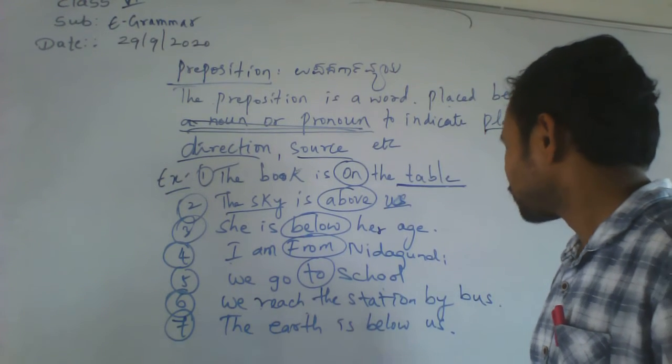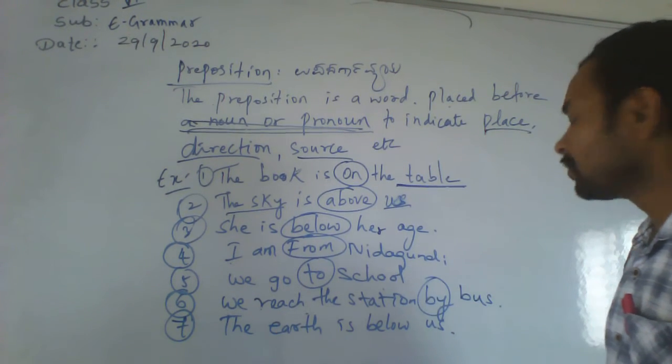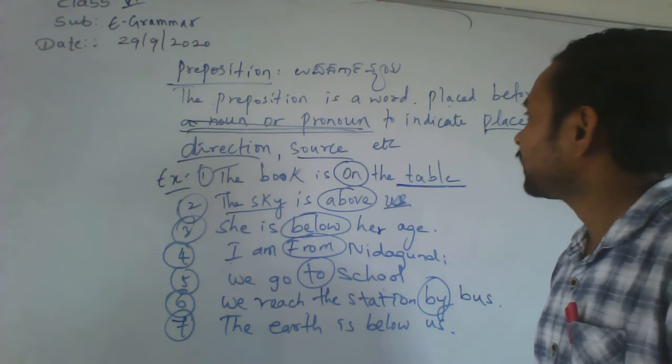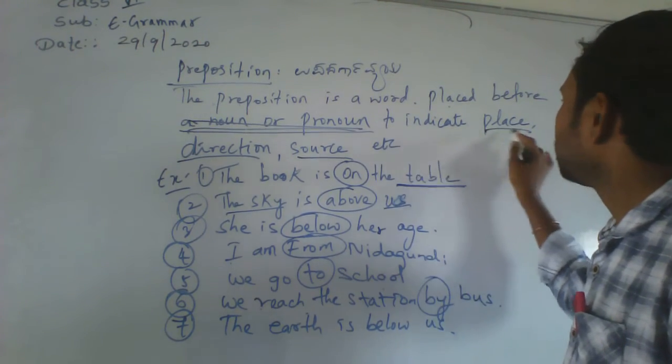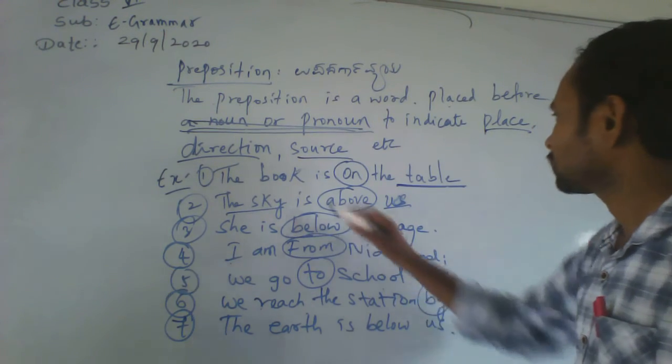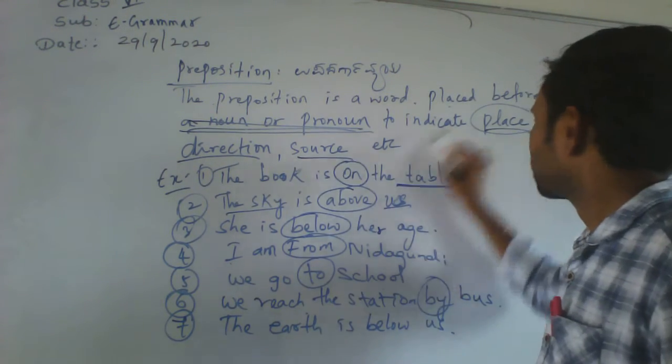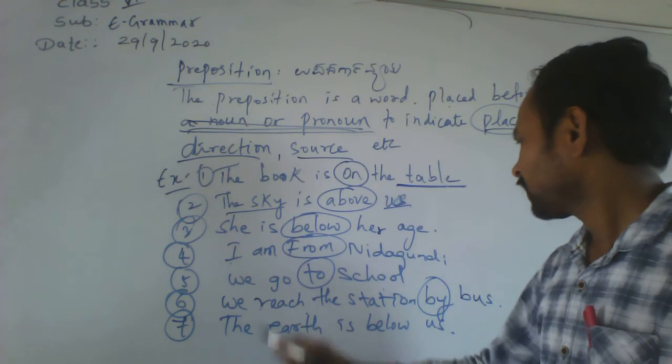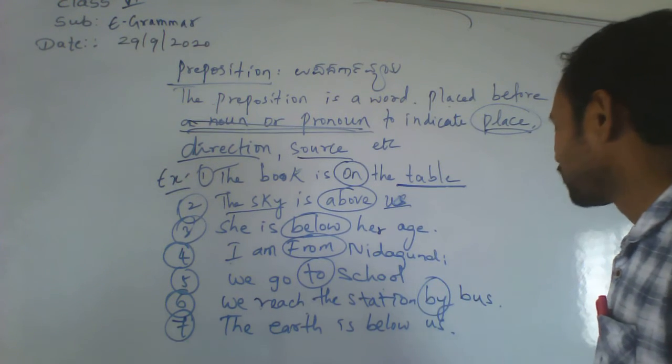We reach the station by bus. Indicating place and direction. Station. Okay. We reach the station by bus.